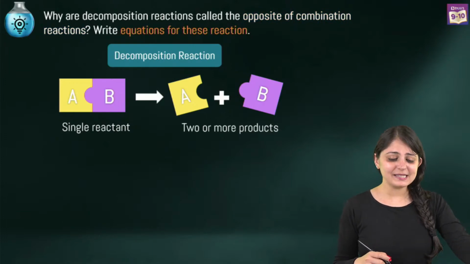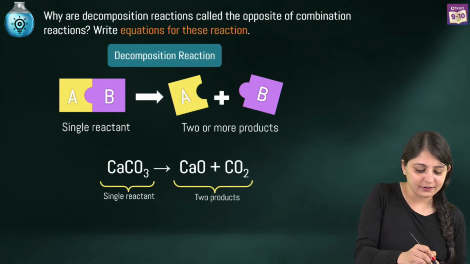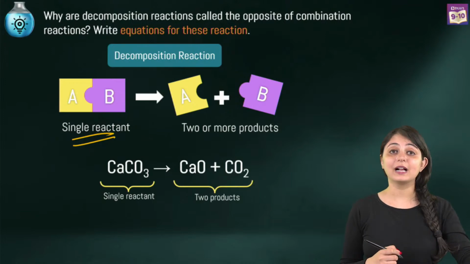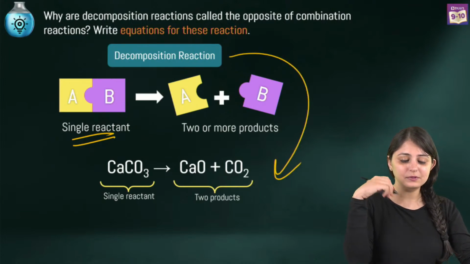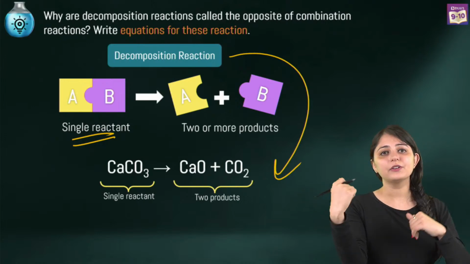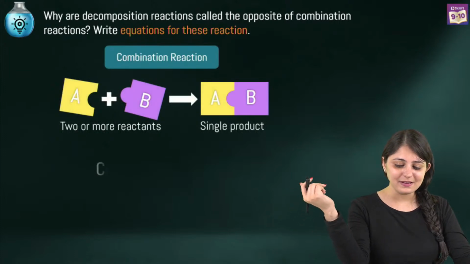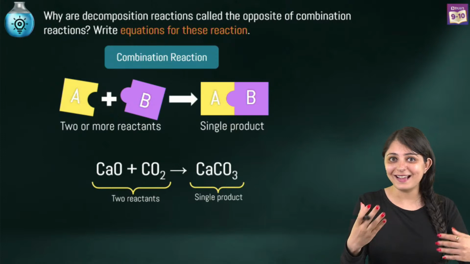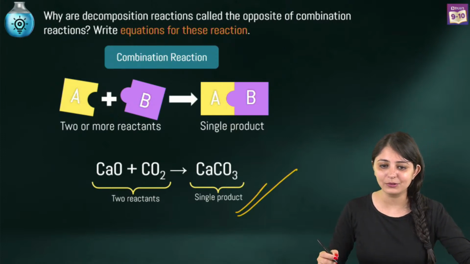Now, say let's talk about calcium carbonate. We've got one reactant, that is calcium carbonate. It's breaking to give you calcium oxide and carbon dioxide. So, you can use this example to justify your answer as well. While when we talk about combination, what's going to happen? You will get calcium oxide plus carbon dioxide. You've got multiple reactants giving you one single product, that is calcium carbonate.